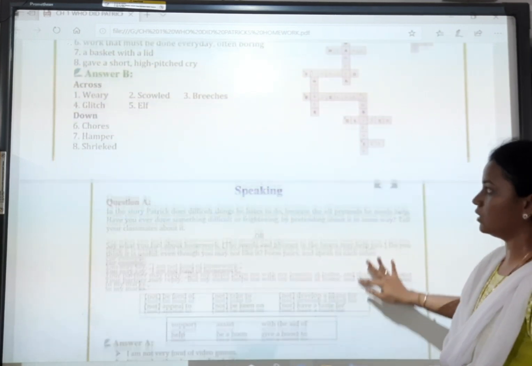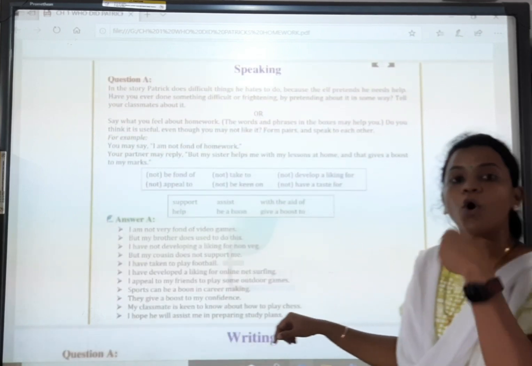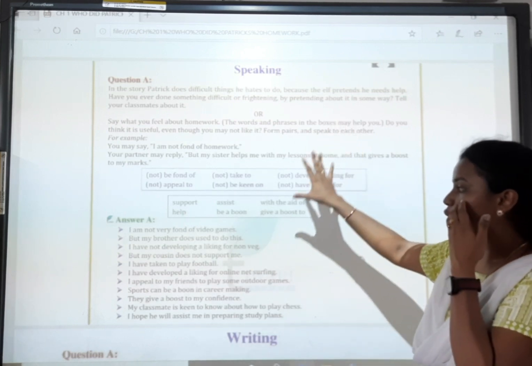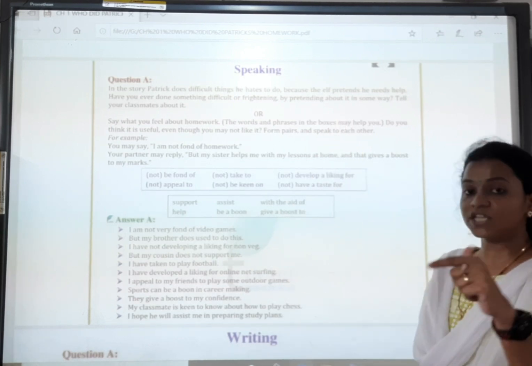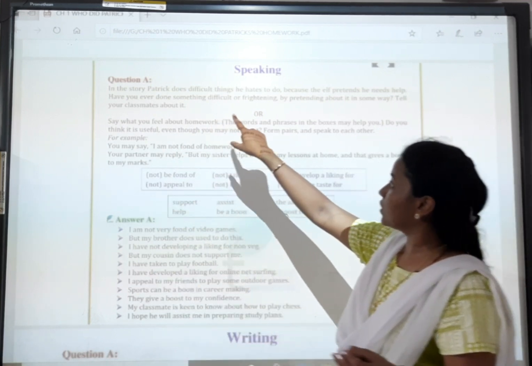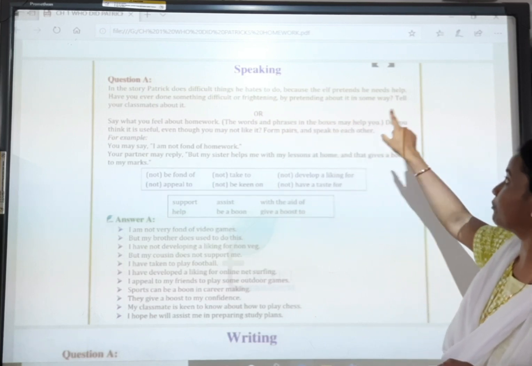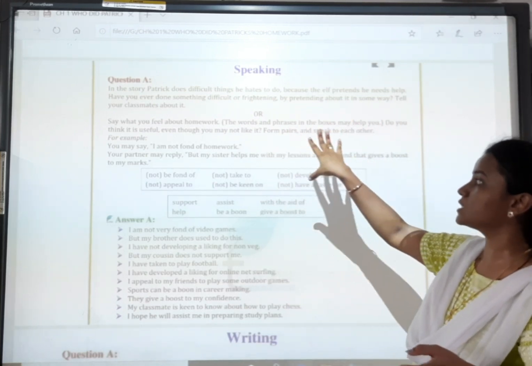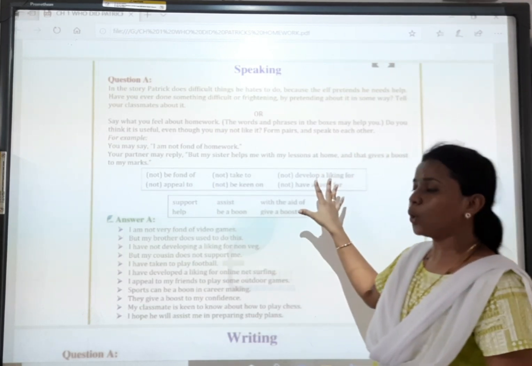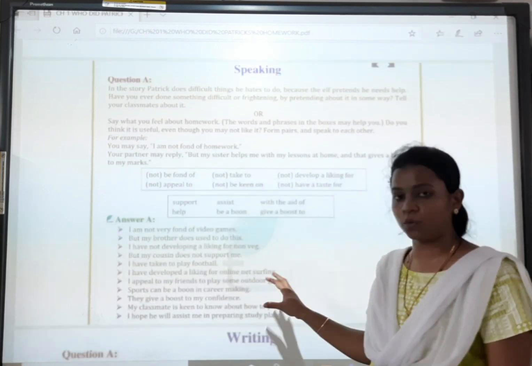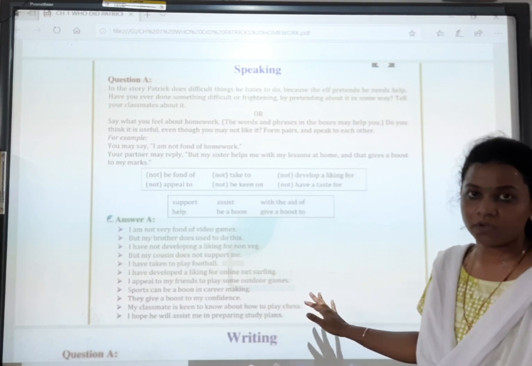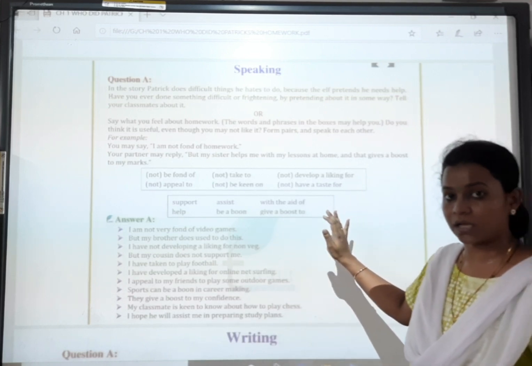Now the speaking part is only for your understanding. It is only for you to read, how you will read. That's why I have already given you the words, the reading we have already done. In the story, Patrick does difficult things he hates to do because the elf pretends he needs help. Have you ever done something difficult or frightening by pretending in some way? Don't write anything in your notebook or textbook. Let it be. You can only read it when I give you the PDF. Okay, this doesn't come in the exam, so don't worry.